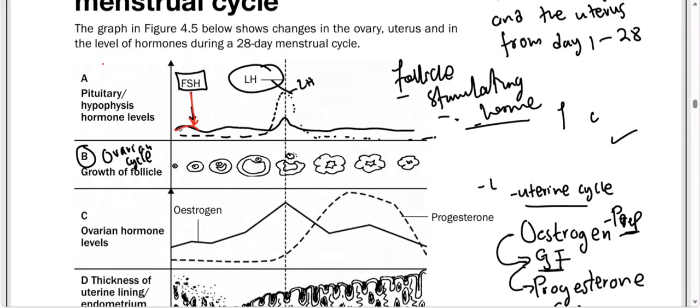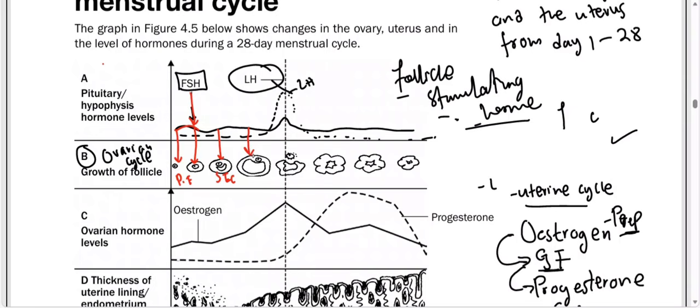FSH will control the development of the Graafian follicles from the primary follicle. Now we are starting to have the secondary follicle. A rising level of FSH stimulates more development of the Graafian follicle, carrying the matured haploid ovum.